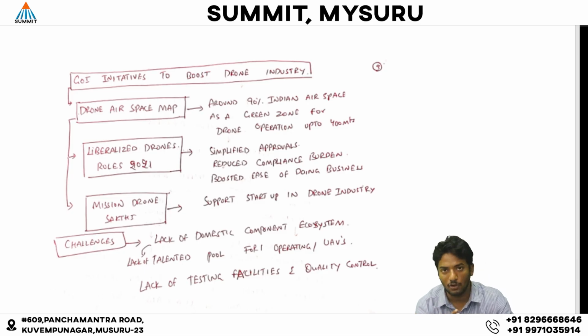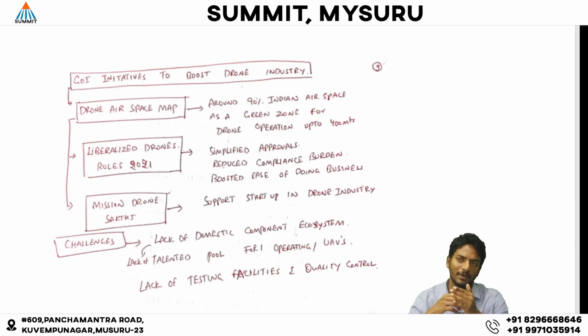Now we'll discuss the Government of India initiatives to boost the drone industry, because it is a sunrise industry and we have looked into the economic activities that can be generated through the use of drones or electronic vertical takeoff and landing. So what are the initiatives that the Government of India has launched to boost this drone industry? The first is the drone airspace map, a policy designed so that 90% of Indian airspace within the height of 400 meters is opened as green space, so that drones can operate without taking any permission or facing compliance burdens.